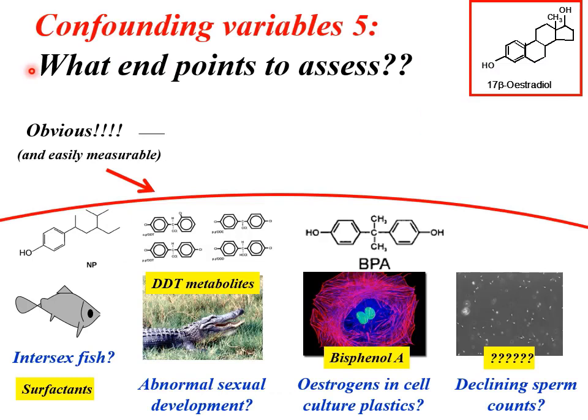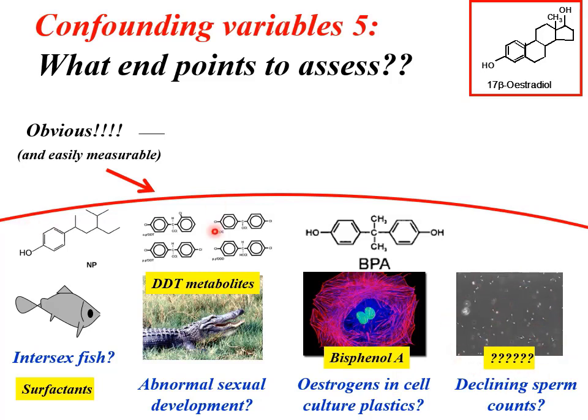Another confounding variable in this whole story: what endpoints should we be looking at? What are endocrine disrupting compounds affecting within the body? We started off with the focus being on estrogens because of things like intersex fish and DDT metabolites, thought to have some estrogenic activity affecting sexual development in alligators. Bisphenol A leaking out of cell plastic, which was affecting cell cultures. Declining sperm counts, could they be explained by estrogens?